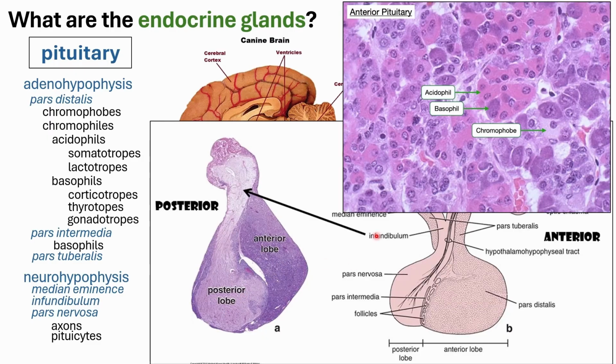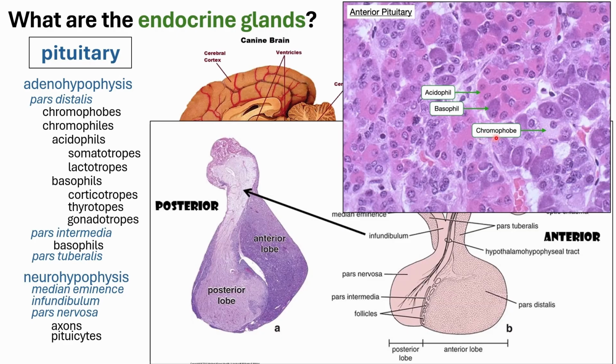If we focus on the anterior lobe or the adenohypophysis area, you will see that it basically looks like your ordinary exocrine gland, right? You would have a lot of excretory cells which will have different names based on which type of stain they are taking up. So you would have your acidophils, which would have your acidic or pinkish stain, and then your basophils, which would have your bluish stain, and you would have your chromophobes, which will not take any type of stain at all.